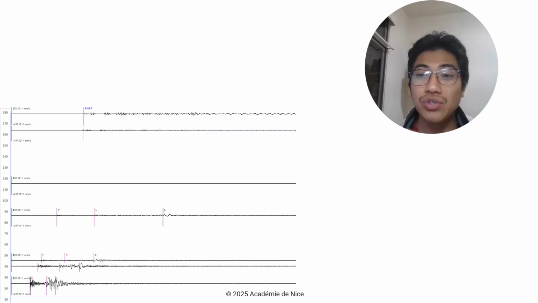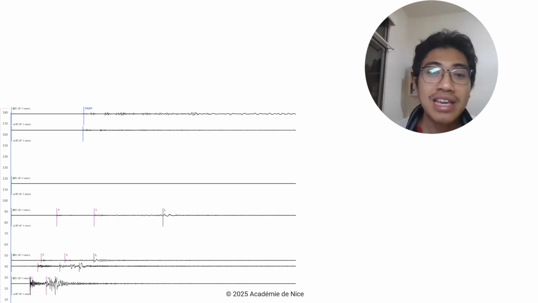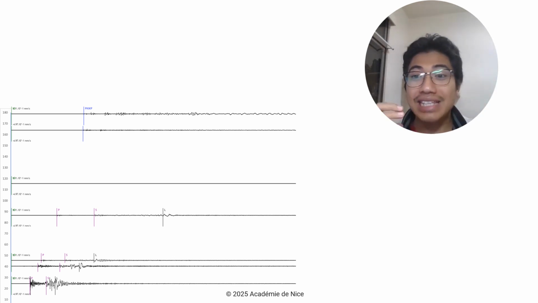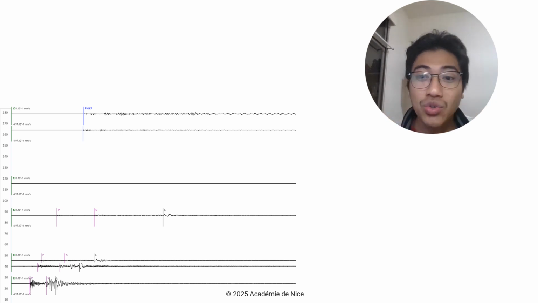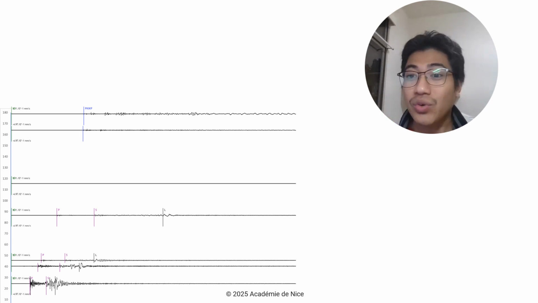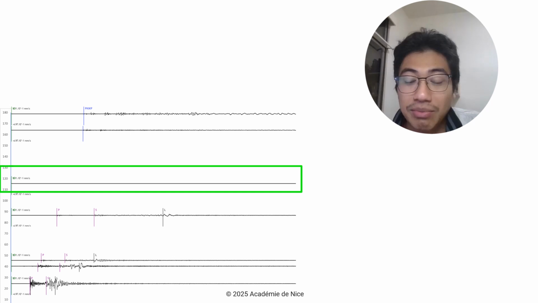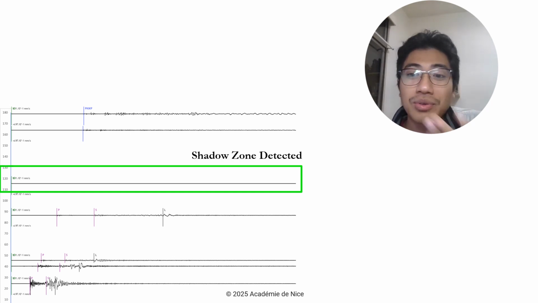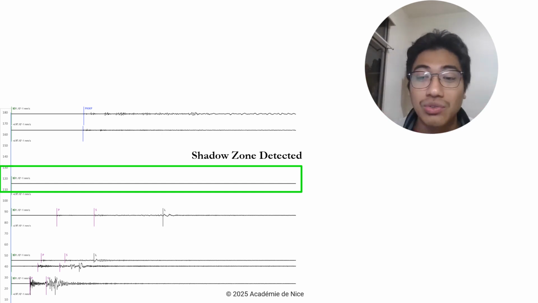For example, in our data collection, we used data from the 2019 Peru earthquake. We noted that if the station recording the earthquake is located more than 103 degrees from the earthquake source, the P wave and S wave are not detected. So the shadow zone is detected here in this data collection. So we are stacking several stations together.